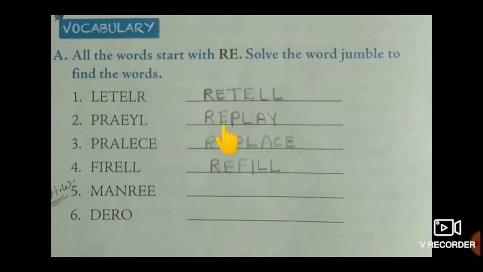Next one. REPLAY, replay. REPLACE, replace. REFILL, refill. Okay? These are the correct words, correct spelling words. Okay? Re means again, children. Already we have learned in the textbook grammar. So, remaining 5 and 6 try on your own. Remember children, these words also start with RE letters only. Okay?